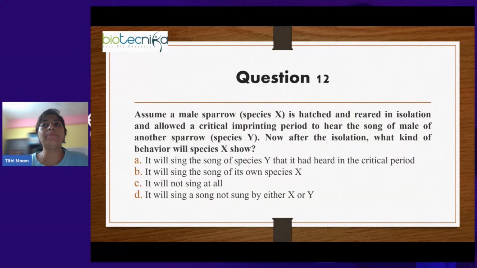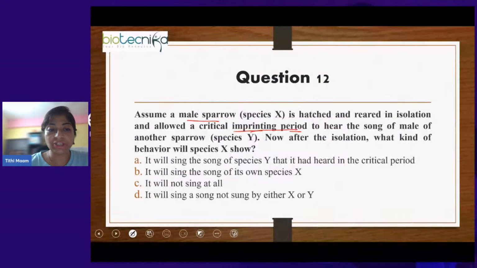There is a male sparrow which is hatched and reared in isolation and allowed a critical imprinting period. Imprinting period means what? Immediately after hatching, the newborns have an imprinting period. Within that period, they identify their parents. They learn to differentiate their parents from other adults of the species. So this imprinting period is important.